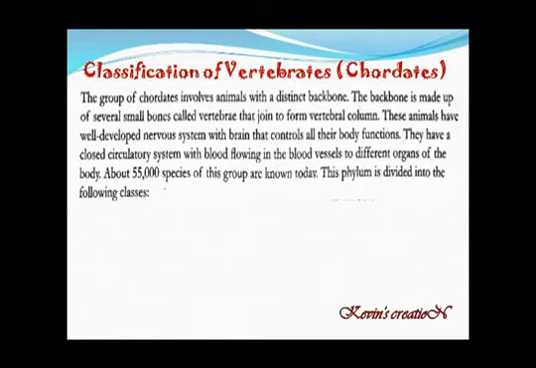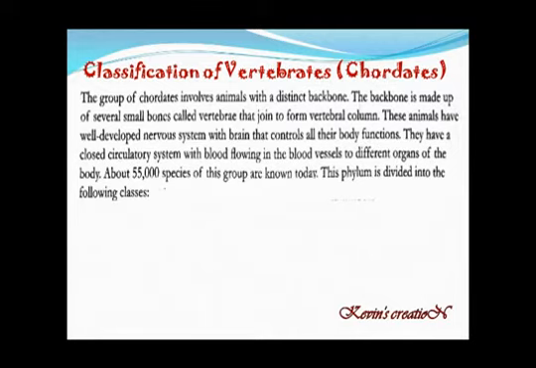You can feel it. You have got the backbone at the back. This is not a single bone. It is made up of small bones. In humans we have got 33 small bones. We call them vertebrae, and together it makes the vertebral column, or in common terms what we call the backbone.